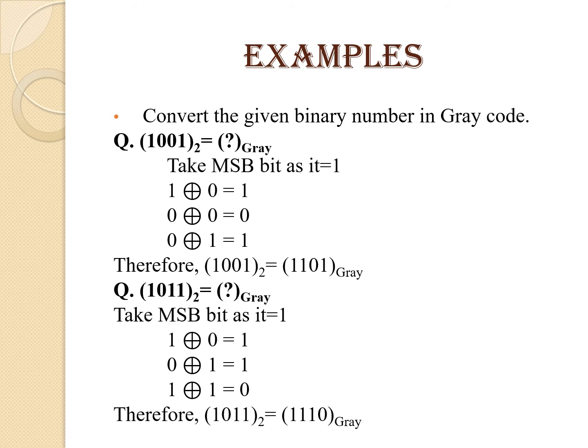Next example, 1011. As we have discussed earlier, take the MSB bit as it is, so that will be 1. Then the MSB bit XOR with the next bit, so 1 XOR 0, that will be 1 because the bits are different. Then 0 XOR 1, it will be 1. 1 XOR 1, it will be 0. So here we are getting 1011 binary will be equal to 1110 in gray number system.